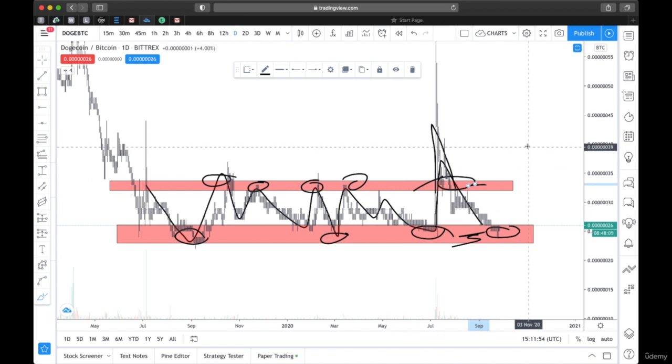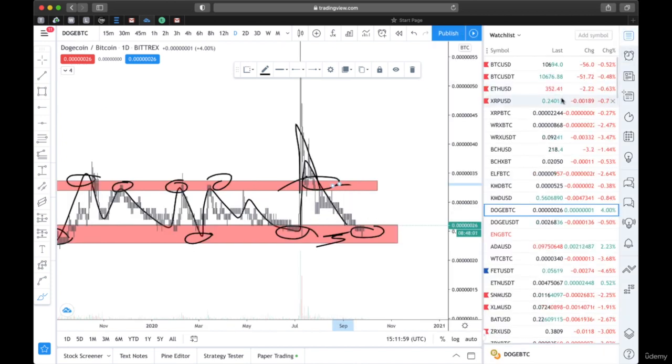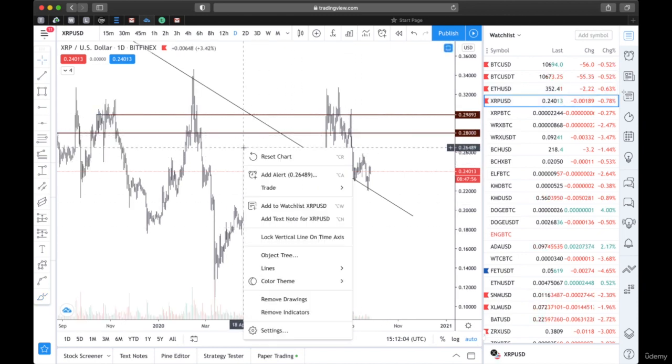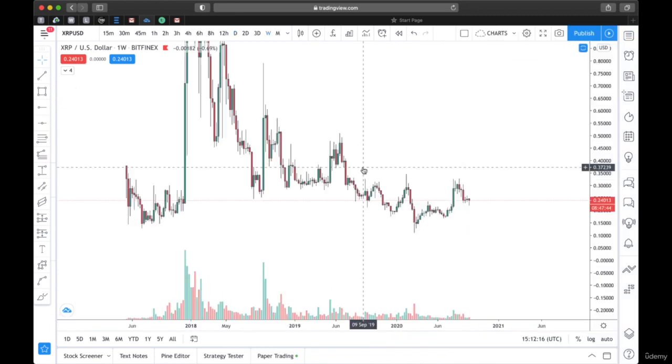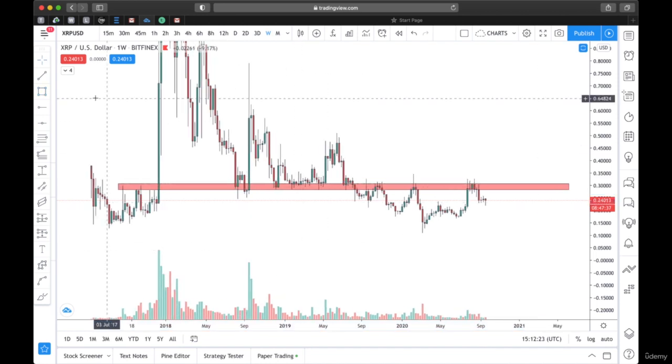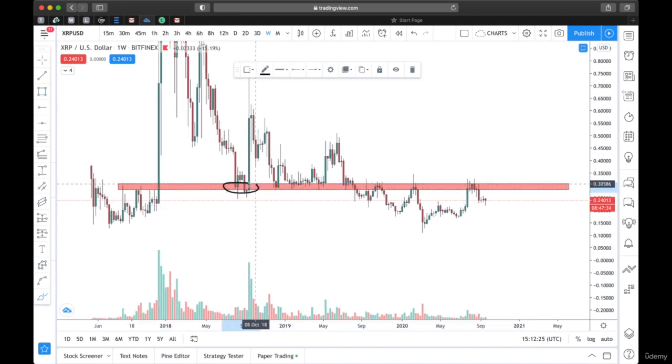So let's go to another scenario and let's pick out support and resistance. So let's go to XRP. XRP is one of my favorite coins. So let's clear the chart. This area was serving as the support. Remember this area. Every time price touches this area, it bounces. You can say this is second bounce, third bounce, fourth bounce. There was a little bounce before price broke it. So this, I'm going to be explaining in the second slide.